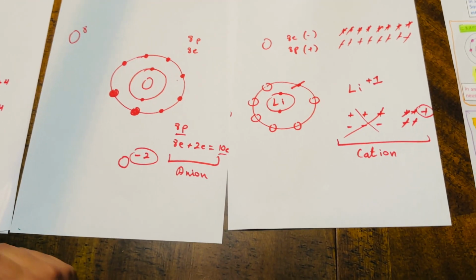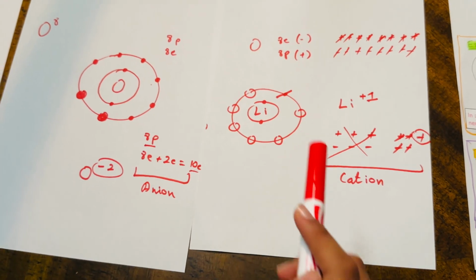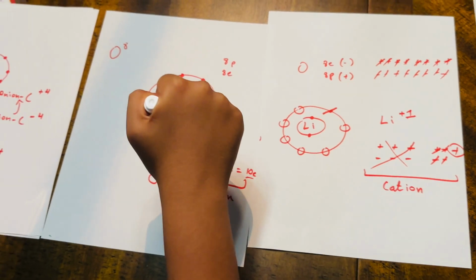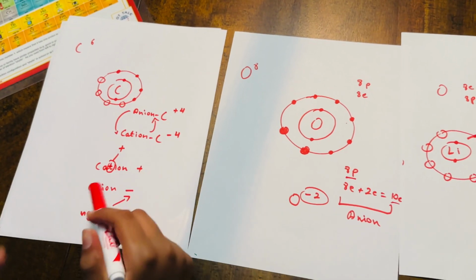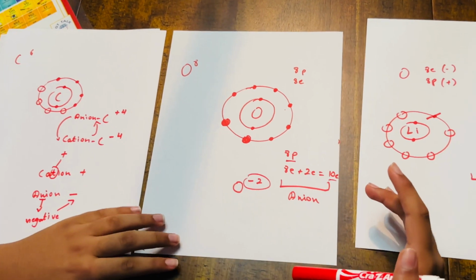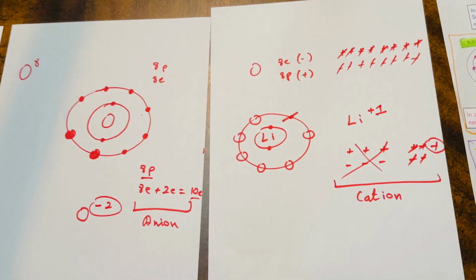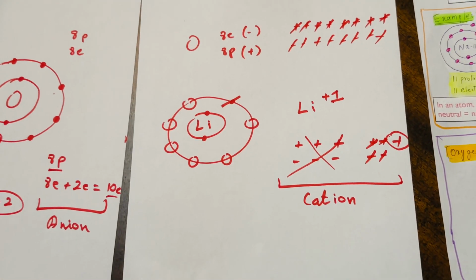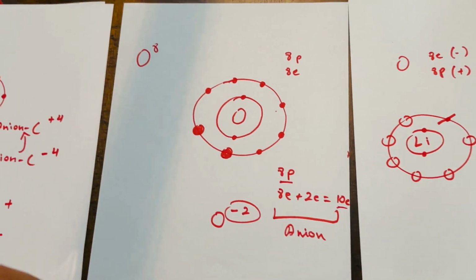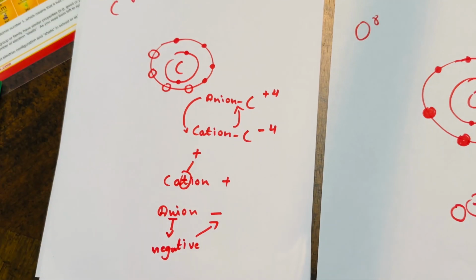So in conclusion, we talked about what a neutral atom is, what a cation is, what an anion is, and what elements can be a cation or an anion. Cations are ions which are positively charged, which have more protons than electrons. Anions have more electrons than protons, and some elements like carbon and silicon can actually go either way, meaning they can be either an anion or a cation.